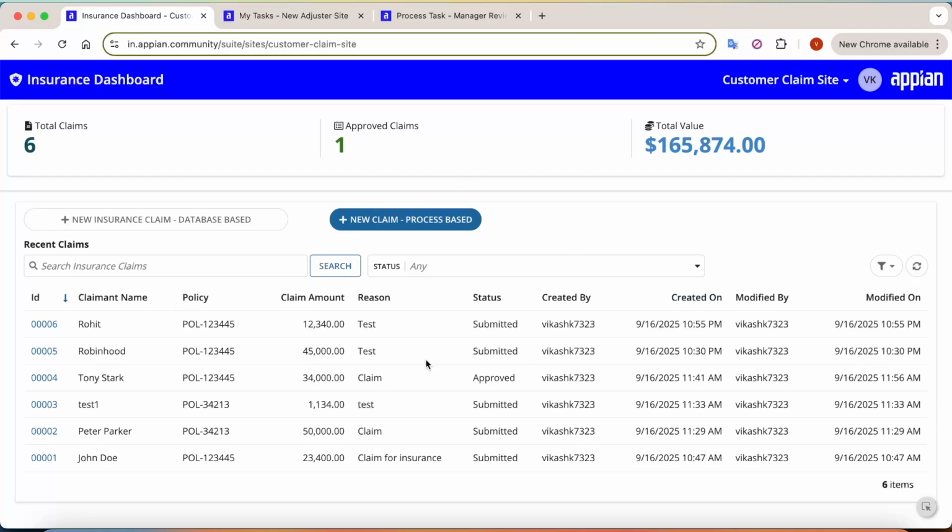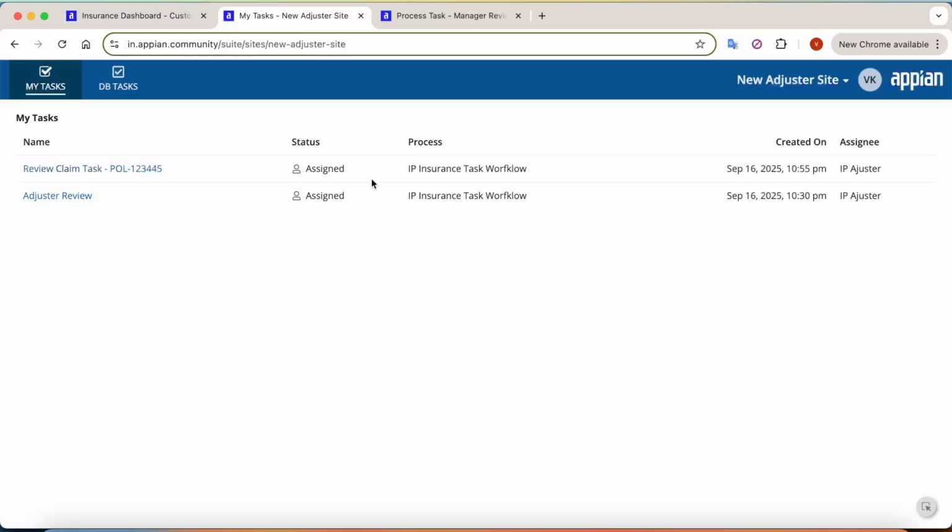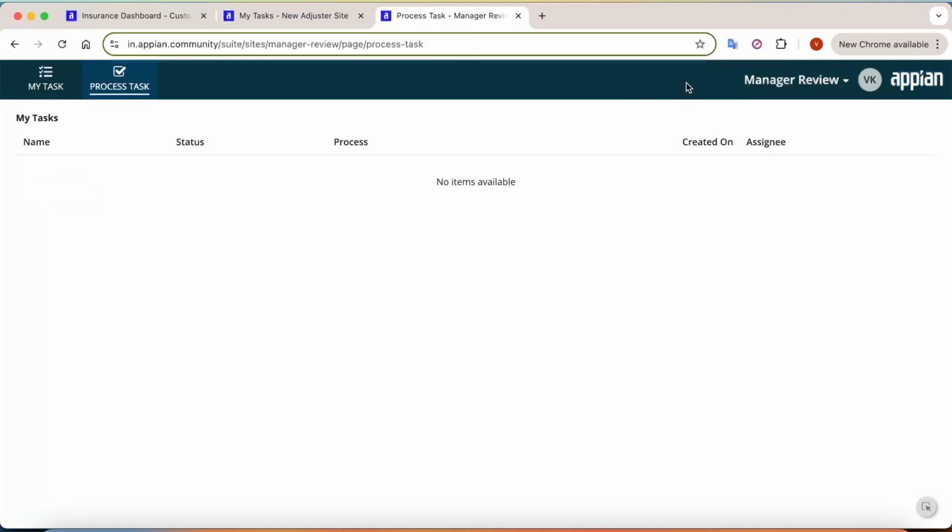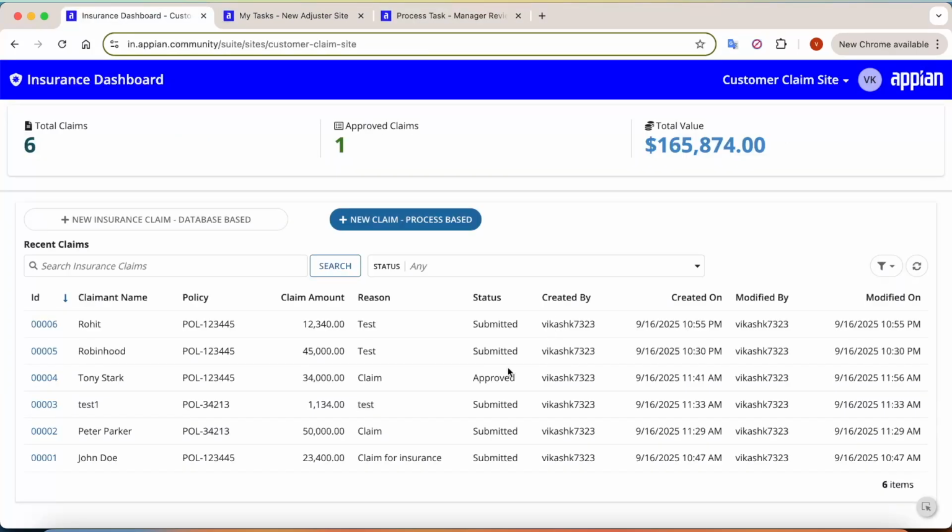And this is all configured on the customer claim side. After that there is an approver, the first level of approver, which is the new adjuster side, and then there is a second level of approver, that is a manager review here. And we will see, when we try to submit a form, how both these approaches would work. The very first approach that we are going to take here is the process based approach.